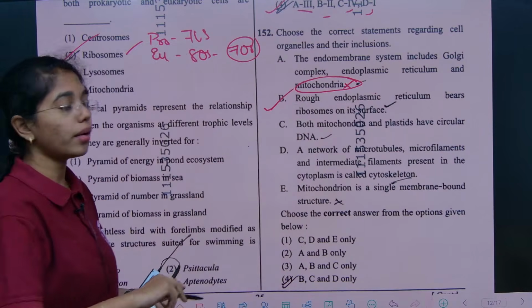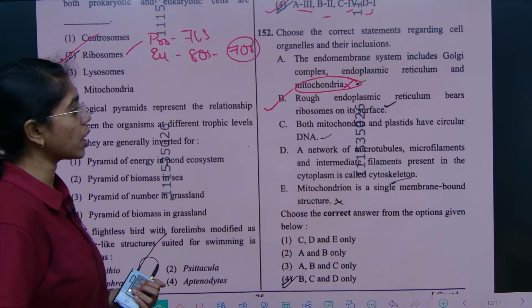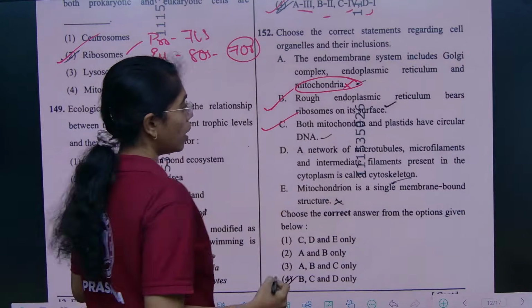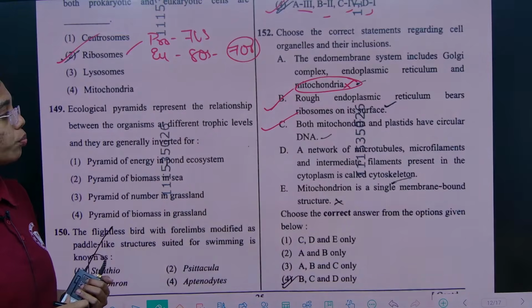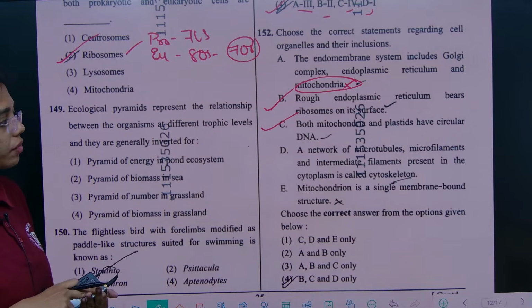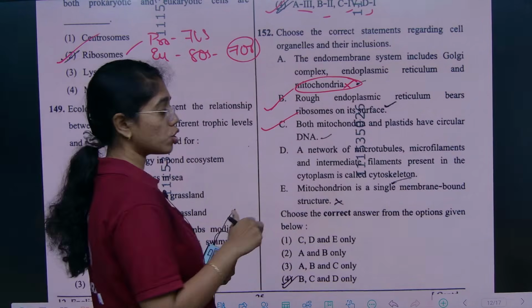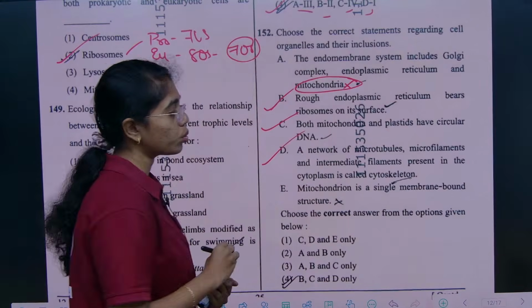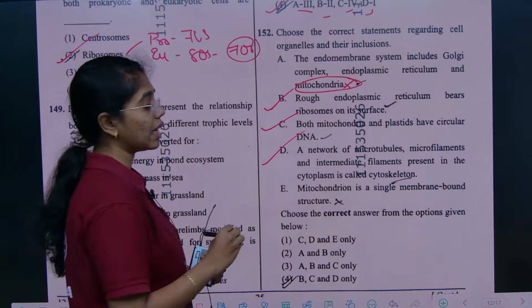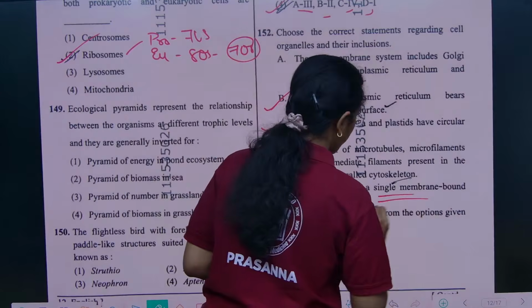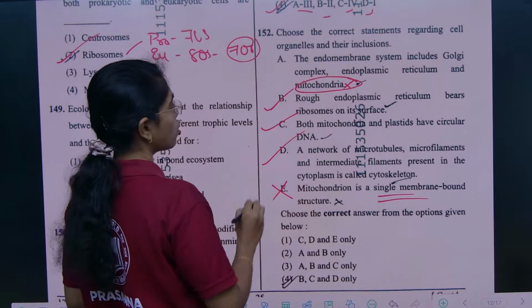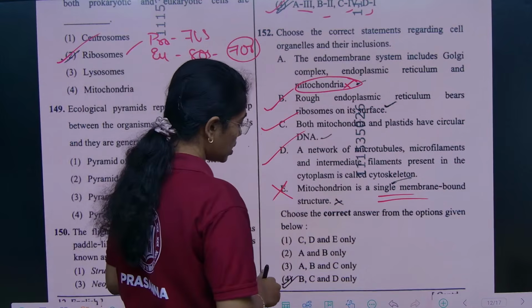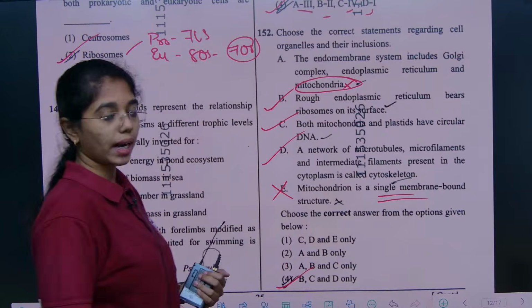Both mitochondria and plastids have circular DNA, true. A network of microtubules, microfilaments and intermediate filaments in the cytoplasm is called the cytoskeleton, true. Mitochondria are not single membrane bound, they are double membrane bound organelles, so E is wrong. The right answer is B, C and D, option 4.